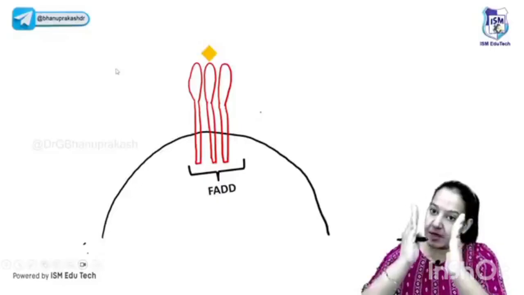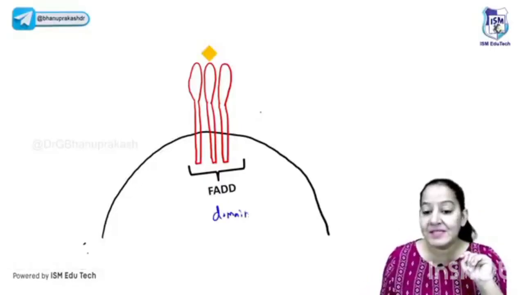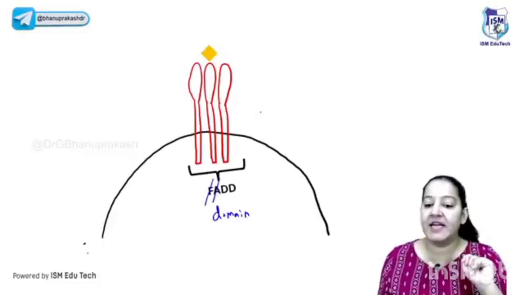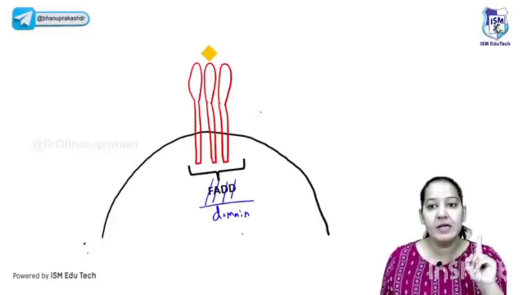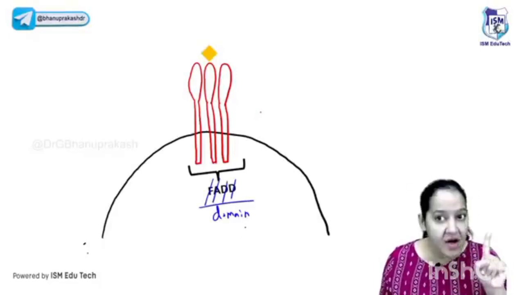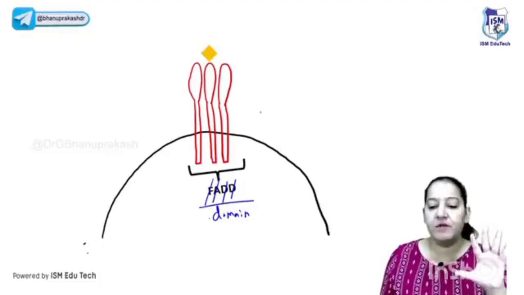Can you see, multiple receptors coming closer like this, and they are forming a domain. It is known as the death domain. It is known as FAS associated death domain, FADD. Say FADD. It's not my mnemonic, it is given in Robbins also, FADD. So the FAS associated death domain is formed, right? Because of the formation of this domain, what will happen now?